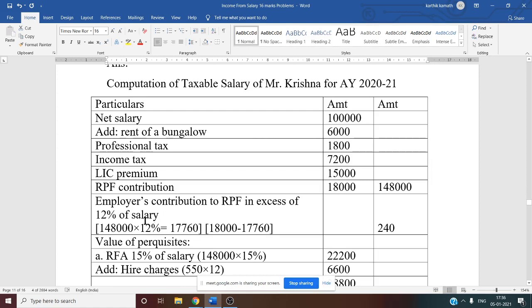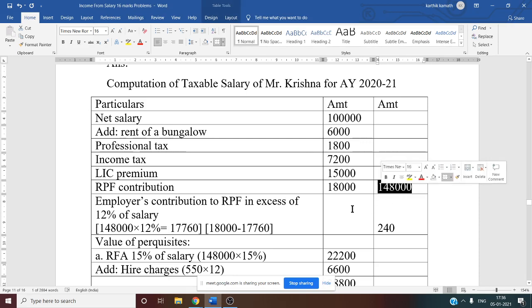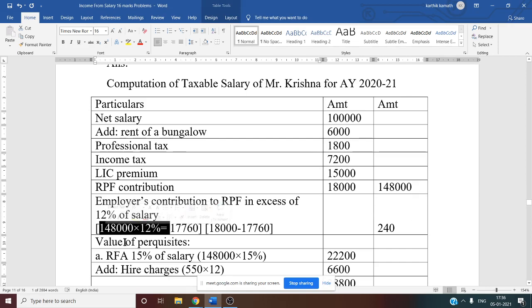First we want salary. Salary for the purpose of RPF is basic plus DA or DP if it enters the retirement benefit. In this question they have not given DA or DP. So we only know the salary before deduction, 1,48,000. On this 1,48,000, you take 12%. If you take 12% on 1,48,000, you will get 17,760.